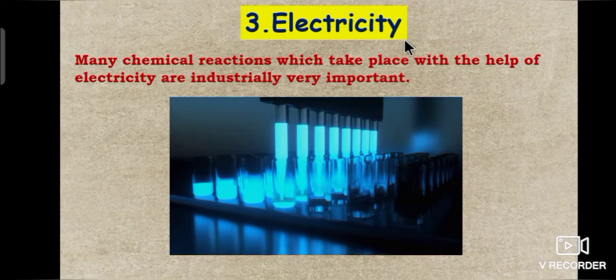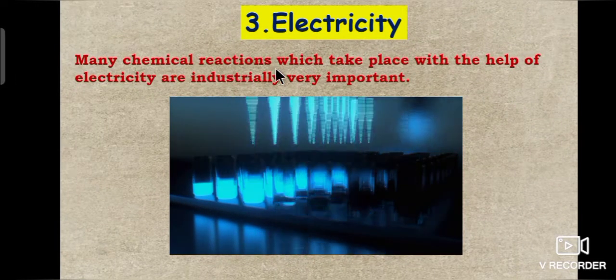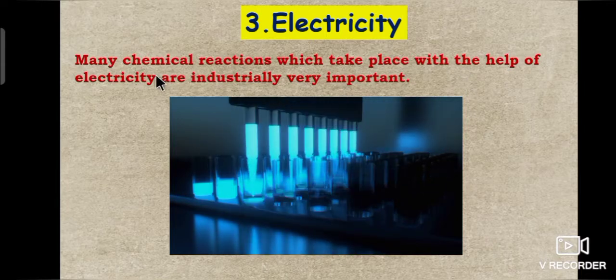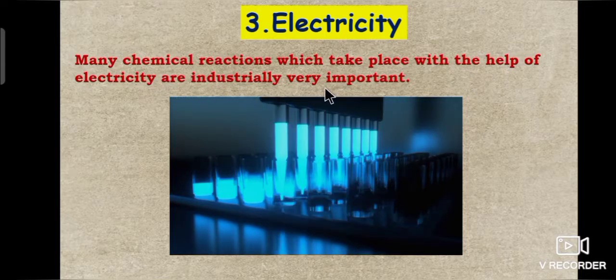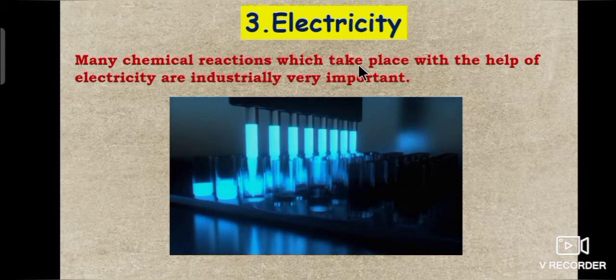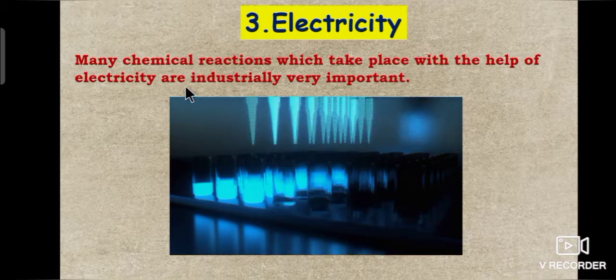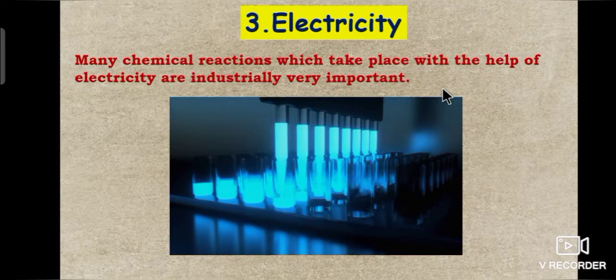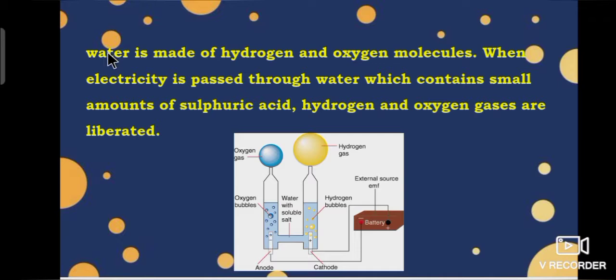Third one, electricity. Many chemical reactions which take place with the help of electricity are industrially very important. For example, water is made of hydrogen and oxygen molecules. When electricity is passed through water which contains small amounts of sulfuric acid, hydrogen and oxygen gases are liberated.